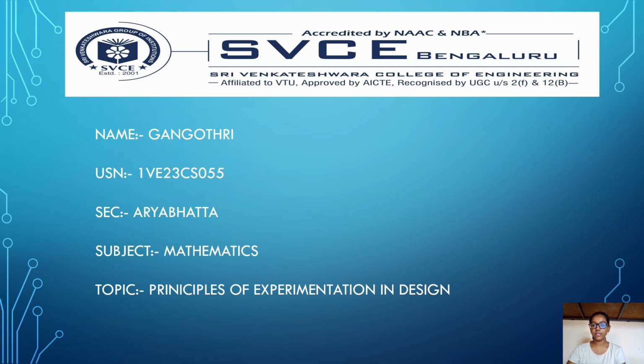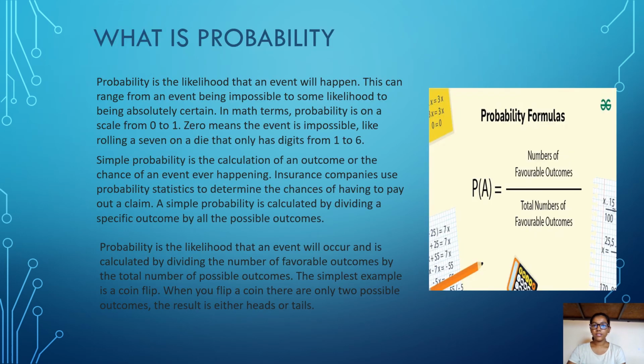Today I am going to explain the topic of principles of experimentation in design. What is probability? Probability is the likelihood that an event will happen. This can range from an event being impossible to some likelihood to being absolutely certain. In math terms, probability is on a scale from 0 to 1. 0 means the event is impossible, like rolling a 7 on a die that only has digits from 1 to 6.